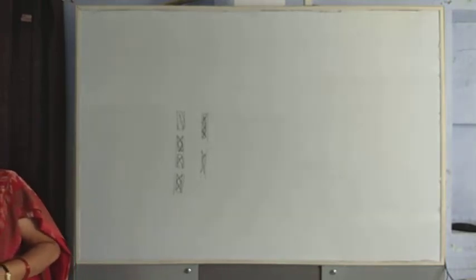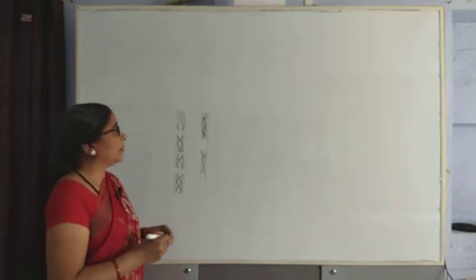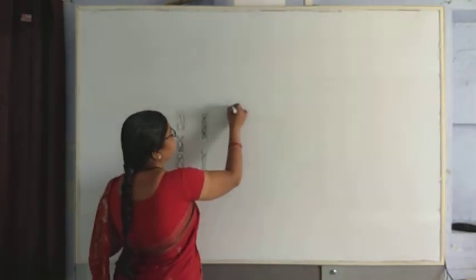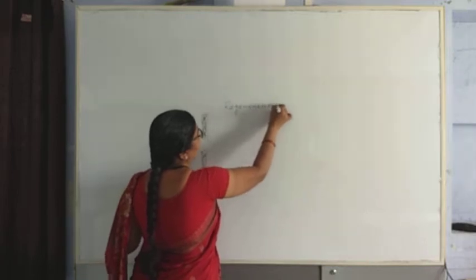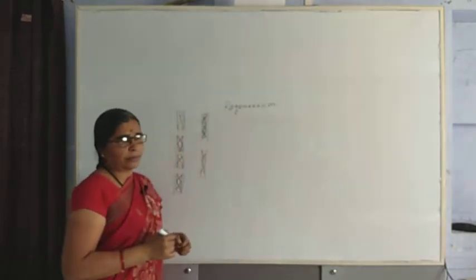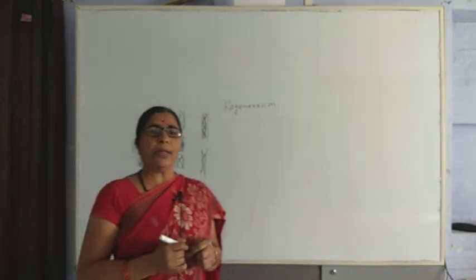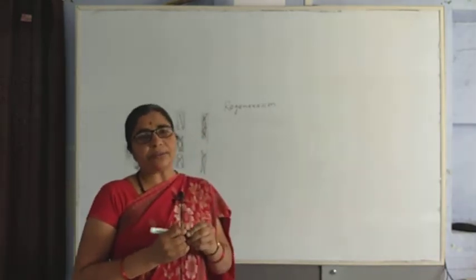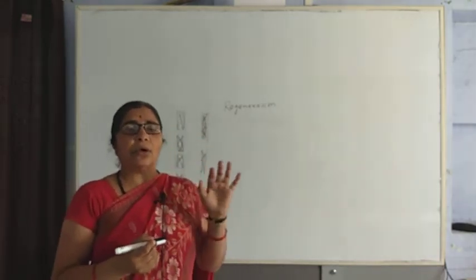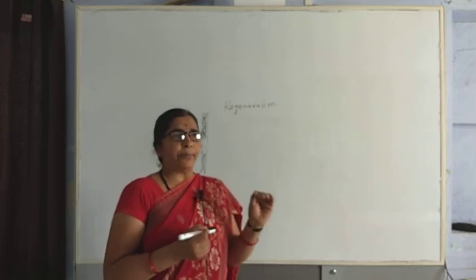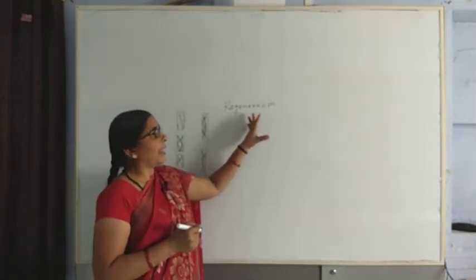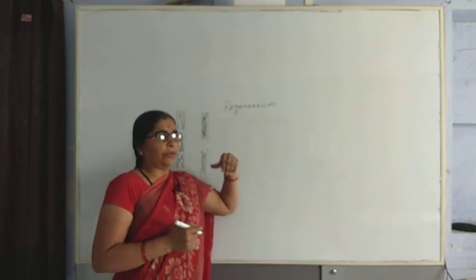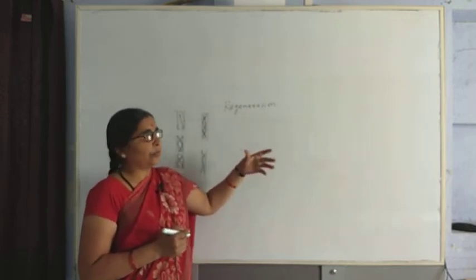Next, we will go to regeneration. In regeneration and budding in hydra, they have specialized cells for the process of reproduction. In case of hydra also, they have a specialized cell for repeated cell division, and they grow.